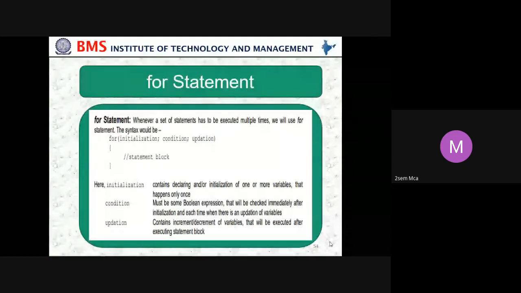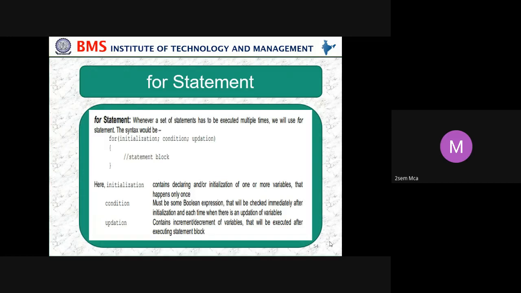So for statement, what is a for? Whenever a set of statements have to be executed multiple times. I want to execute my statement some number of times, so we will use the for statement. That is the syntax for the for. I think you'll know, we have to start with for. First one, initialization, where we assign some initial value. Then the condition, then the update, incrementing. Then whatever statements we want to execute will be in that statement block.